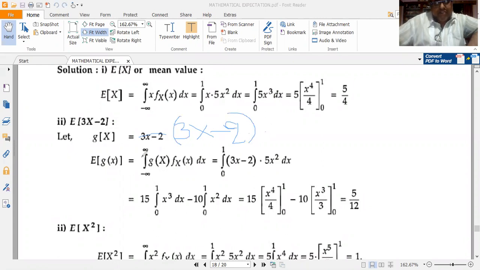So expected value of g of X is simply given by integral minus infinity to plus infinity g of x into fx of x dx. While substituting into the integral, this capital X should be replaced by small x. This fellow has done a printing mistake here. Please be careful while solving. E of 3X minus 2 I have to calculate. This problem is very, very important.